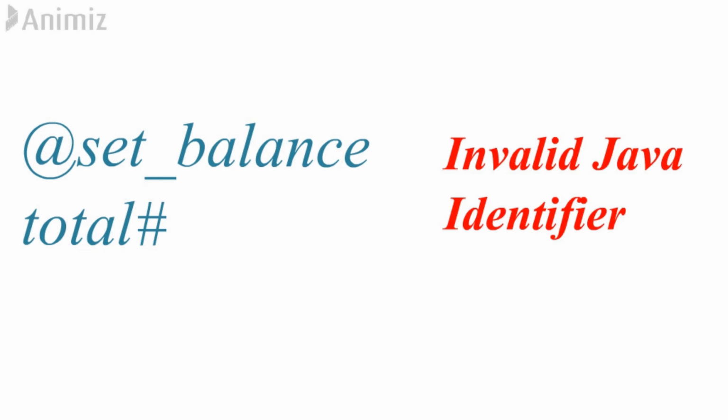For example, @set underscore balance. This is invalid because I already told you that the allowed characters are small a to z, capital A to Z, and underscore and dollar. So this @ we cannot use. The next invalid identifier is total hash. Again the compiler will throw an error because we cannot use hash while defining identifiers. We'll also see this practically as well, so don't worry about this.